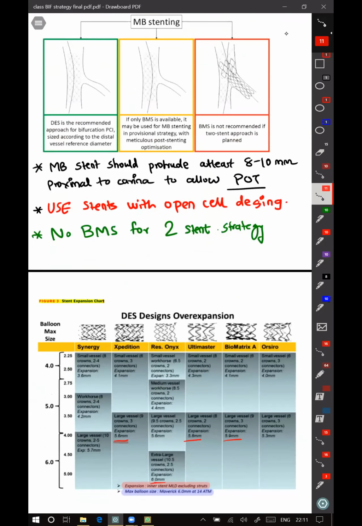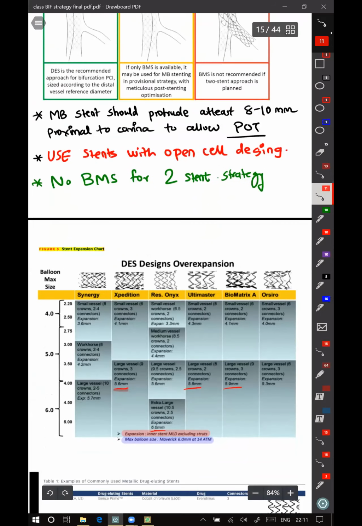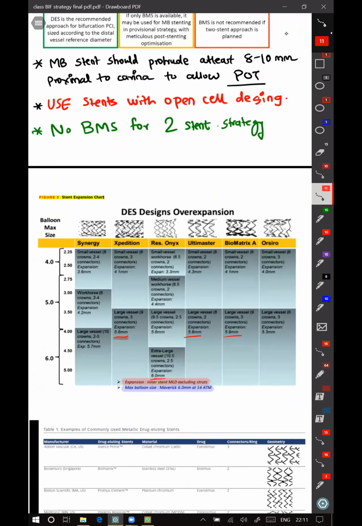So while doing bifurcation stenting, you have to know which stents are open cell design and to what extent they can be stretched. These are the names of the stents which are open cell design, available in various sizes from 2.5 to 5.